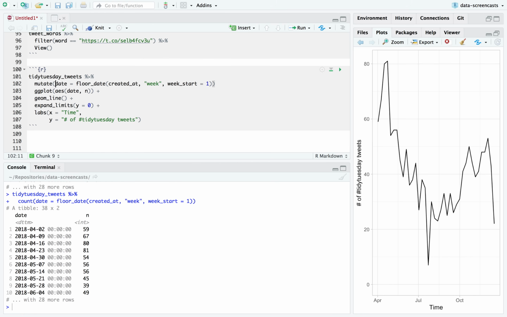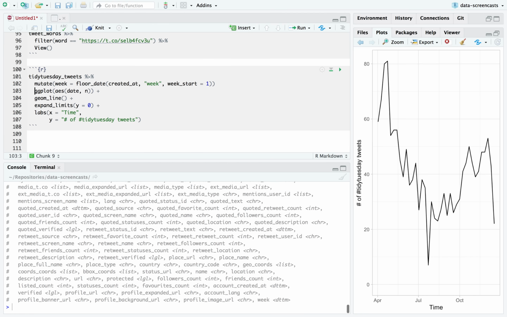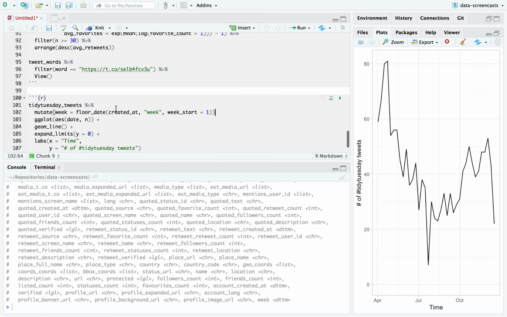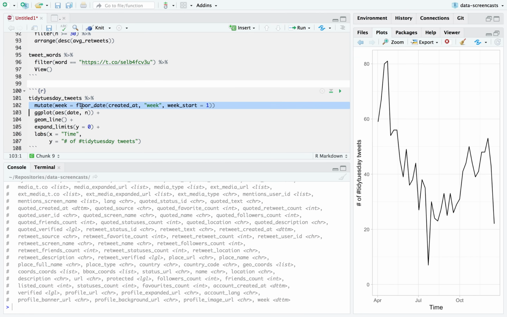I can say mutate week equals this. Okay, I'm going to start with, in what weeks do we see lots of retweets? One thing I see here is it does look like there's kind of a summer decline and then a resurgence in the fall.